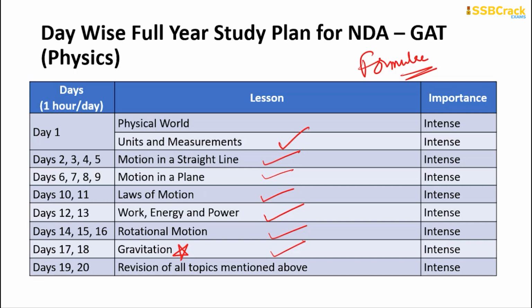And then on days 19 and 20, you will have a complete revision of the topics mentioned above. That means by now, for around 18 days, you will be spending around half a month and 3 days extra learning all of these physics chapters. All of these are related to kinematics and the gravitation chapter. So you will spend 2 days separately on all the notes that you have written until now. You will have a complete revision on these 2 days.